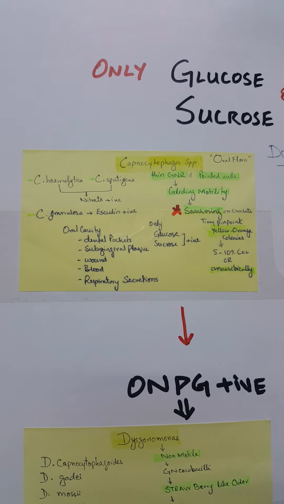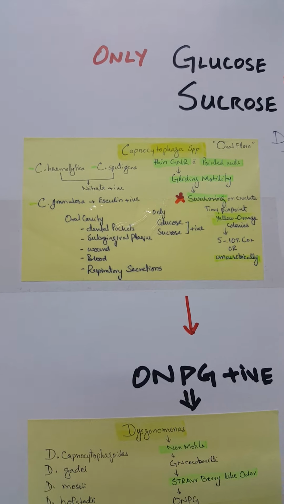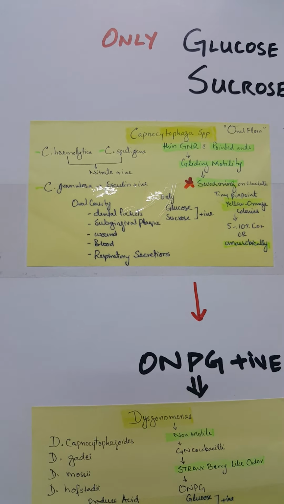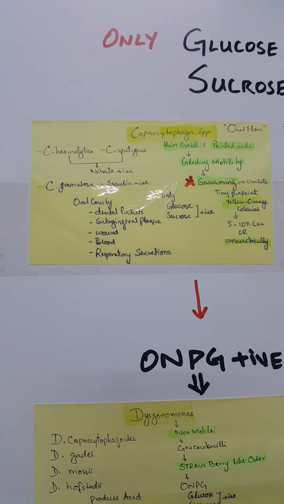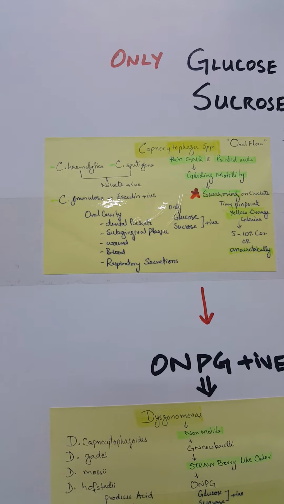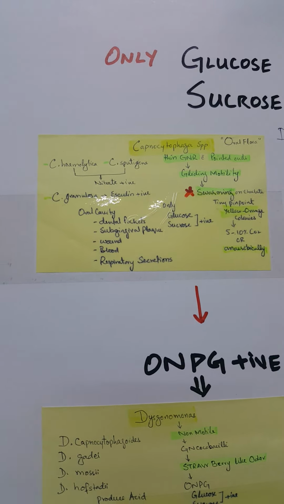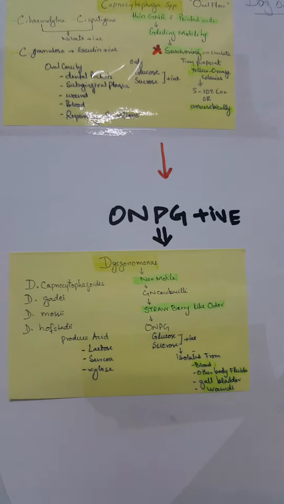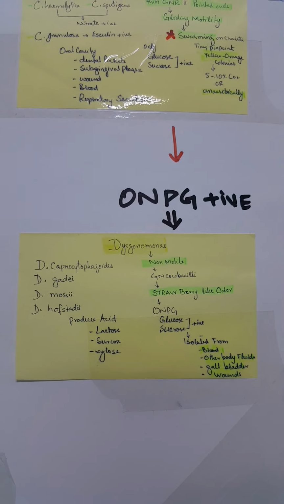In this group, Capnocytophaga, there are three main species: Capnocytophaga haemolytica and Capnocytophaga sputigena, both are nitrate positive, and Capnocytophaga granulosa is acetylcholine positive. It's in the oral cavity, and can cause dental plaque, subgingival plaque, wound, blood, and respiratory secretion. Another organism which is quite similar to Capnocytophaga is Dysgonomonas.